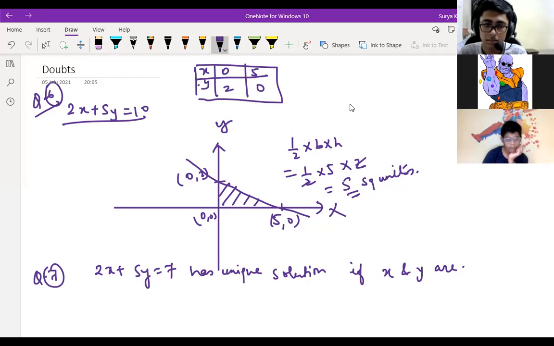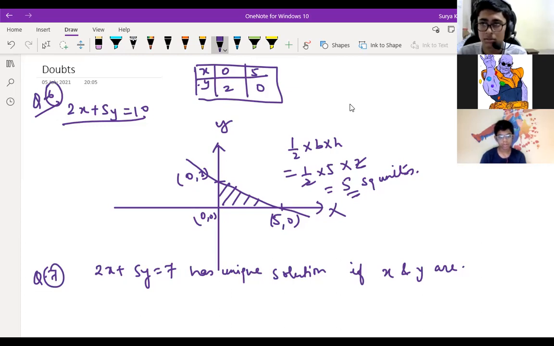Yes, sir. Sir, I think the question is wrong, because a linear equation in two variables can't have a unique solution, right? Yeah, this may have so many solutions.